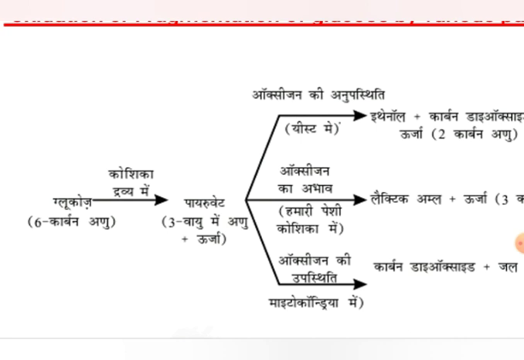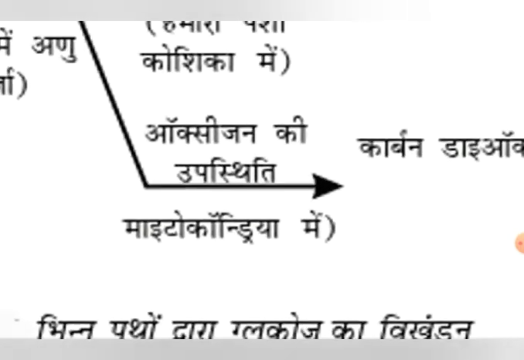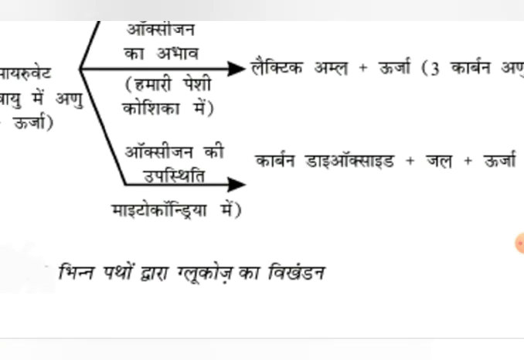After the formation of pyruvate, when there is sufficient oxygen, the further oxidation of pyruvate into carbon dioxide and water takes place in the mitochondria, and a large amount of energy is formed in the form of ATP.